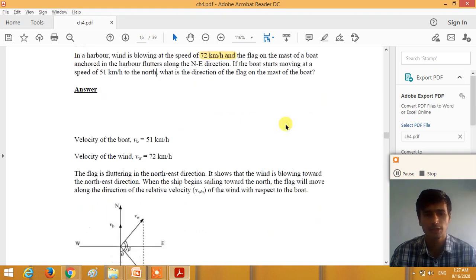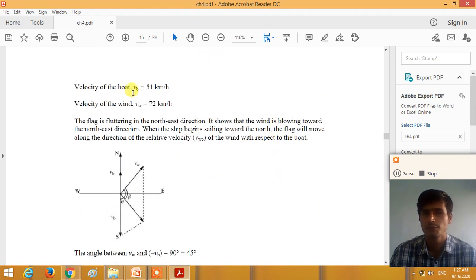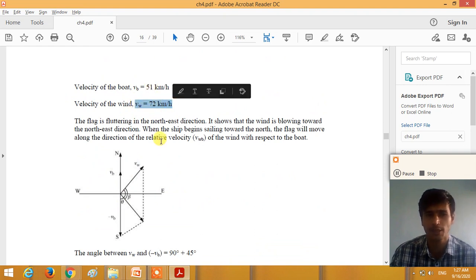So here the velocity of the boat VB is 51 km per hour and it is in the direction of the north. Now velocity of the wind VW is 72 km per hour in the direction of the northeast, right? So how can we find the angle between VW and VB?